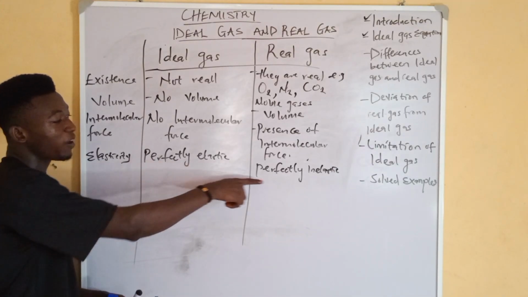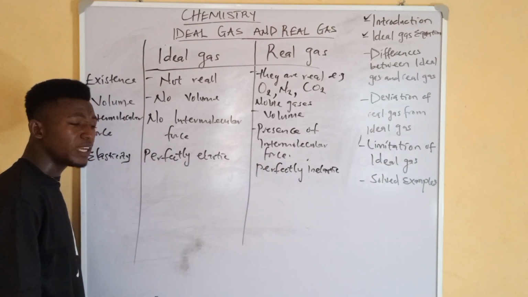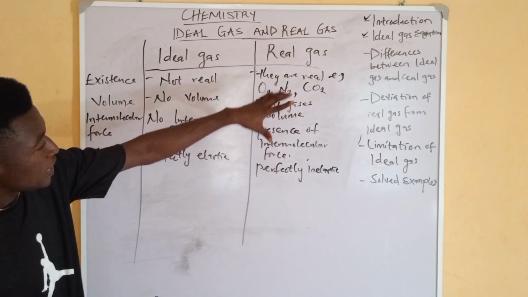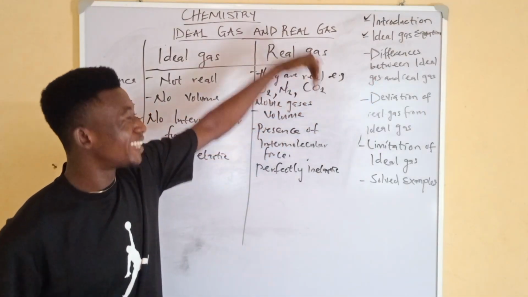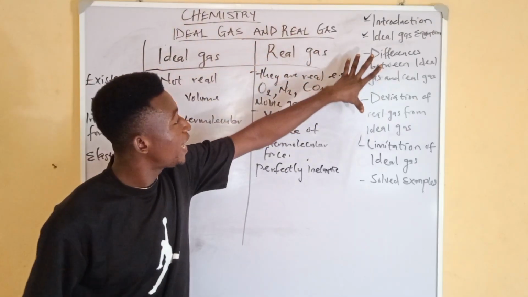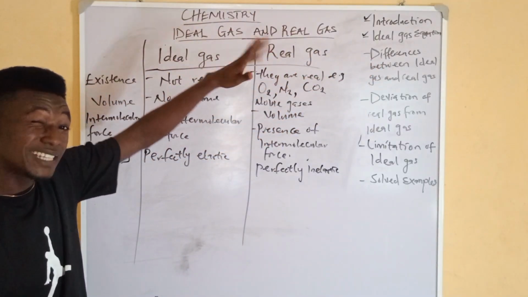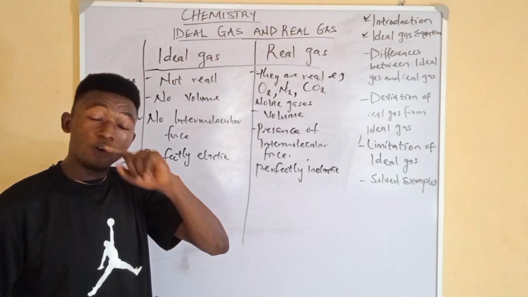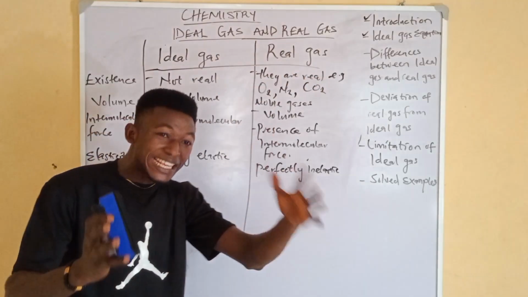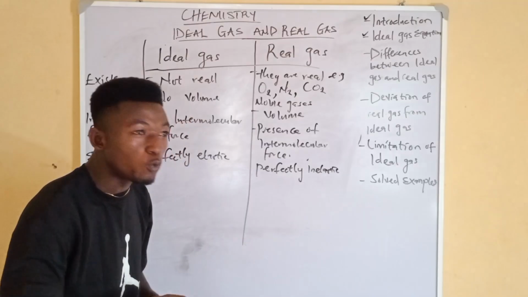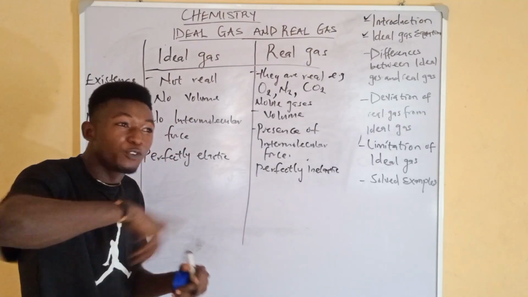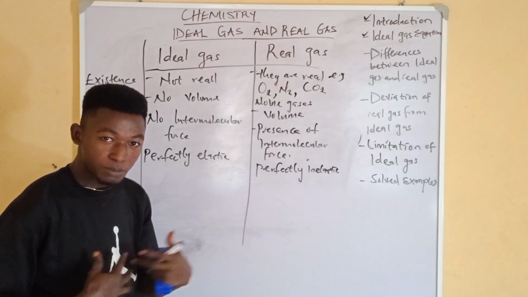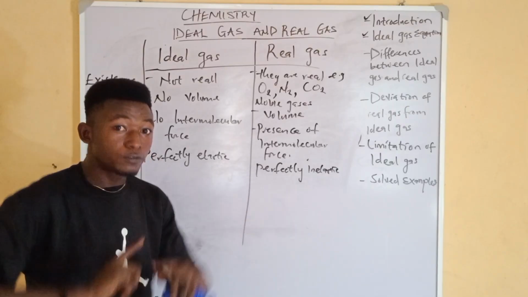When something is perfectly elastic or perfectly inelastic, one of the theories of gases, which I didn't include here but will include in my next video where I will be solving calculations based on the gas laws, is the kinetic theory of gases. One of its postulates is that gas particles move constantly in random motion. As they move, they collide with themselves and with the walls of their container.